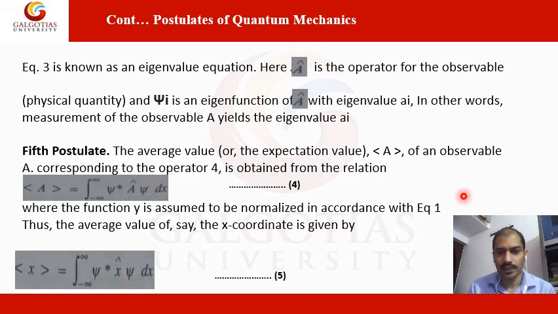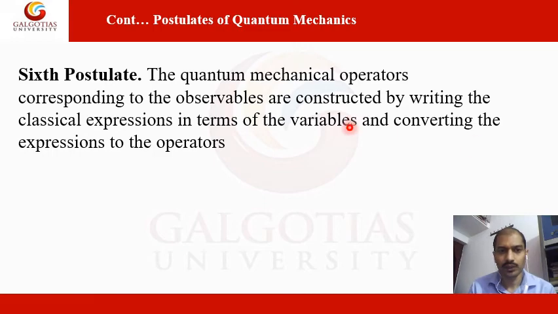Now the sixth postulate of quantum mechanics: the quantum mechanical operators corresponding to observables are constructed by writing the classical expression in terms of the variables and converting the expression to the operator.